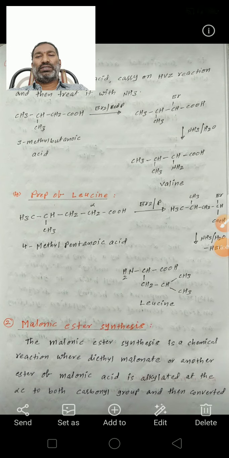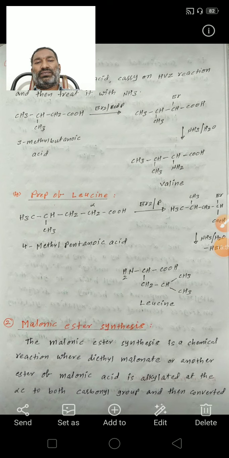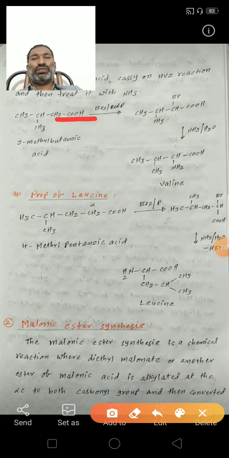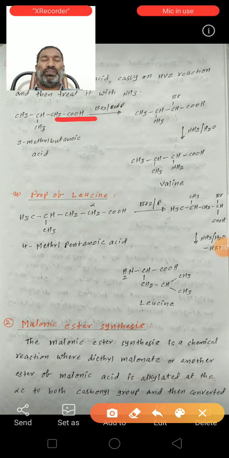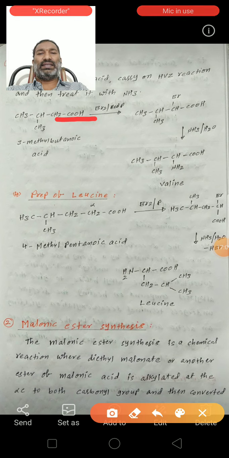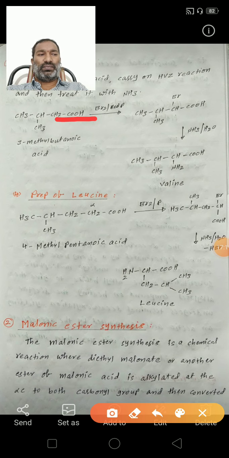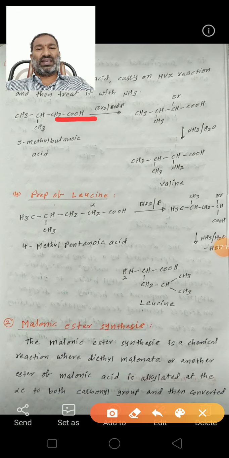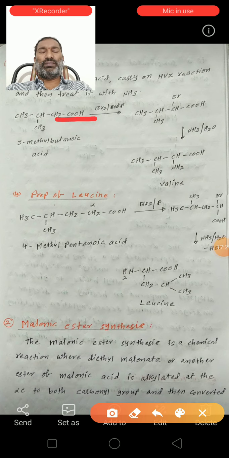This CH2COOH part is for the amino acid. 3-methyl butanoic acid undergoes the HVZ reaction and then is treated with ammonia to form valine.